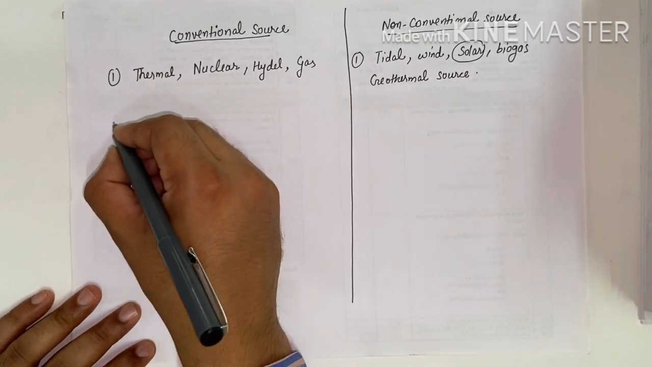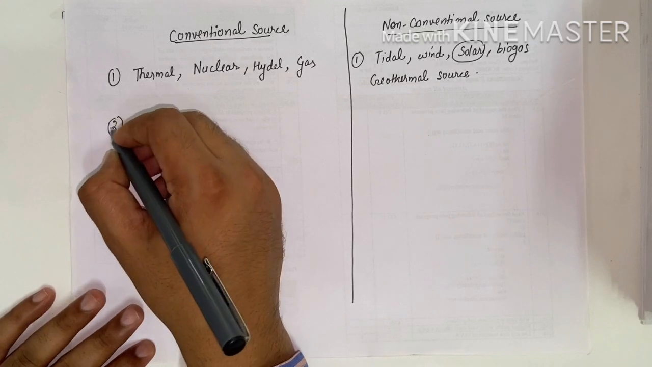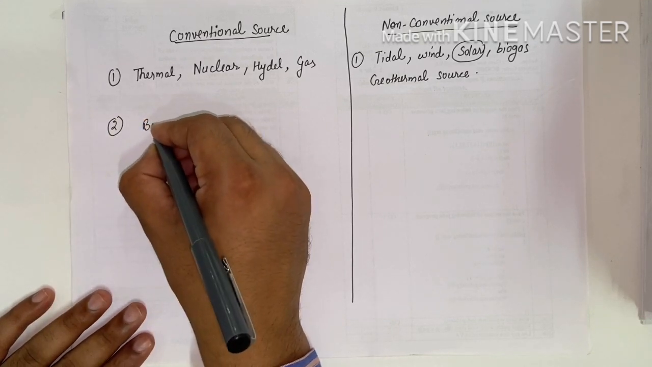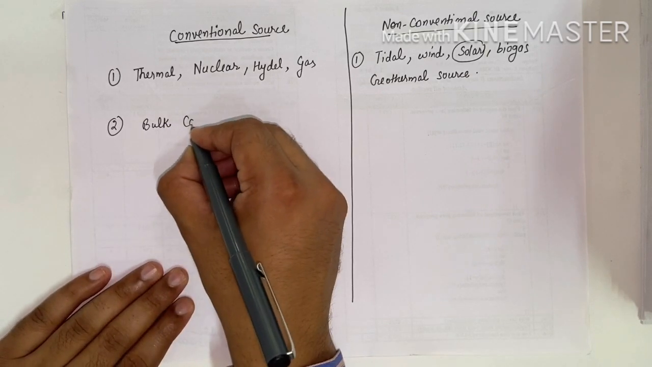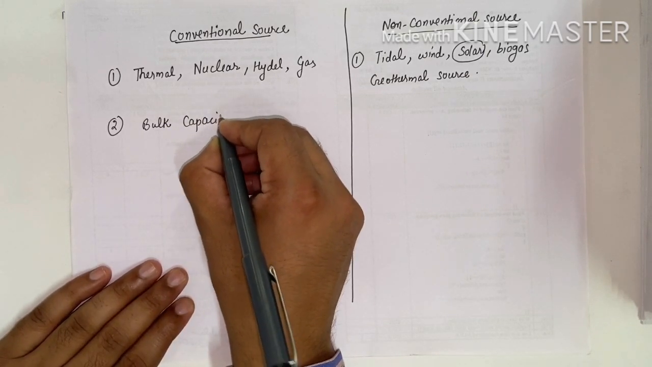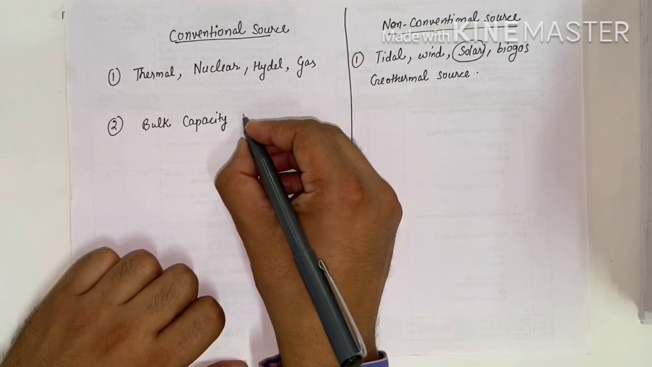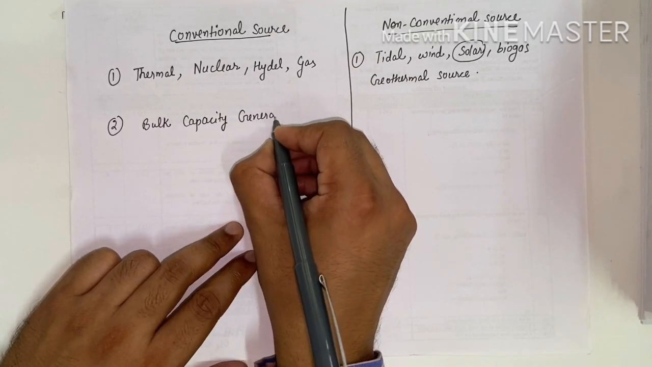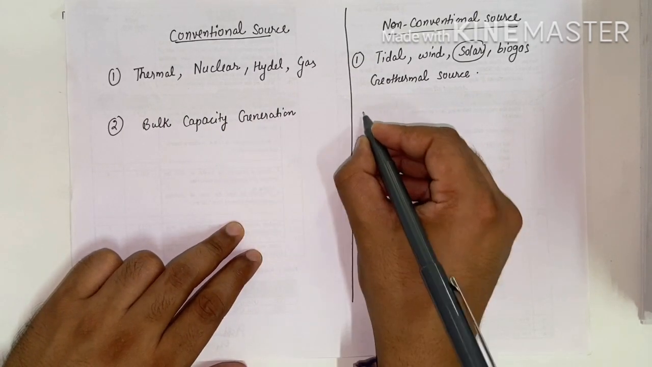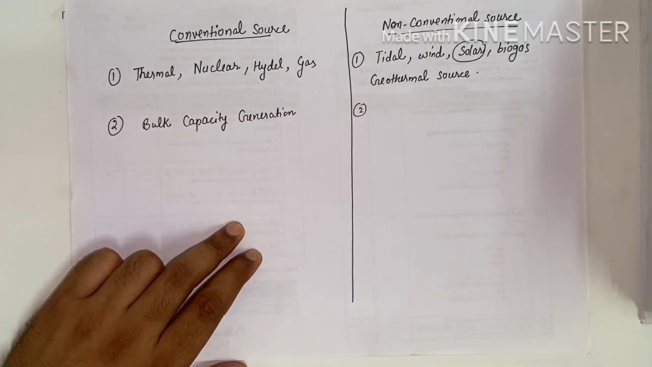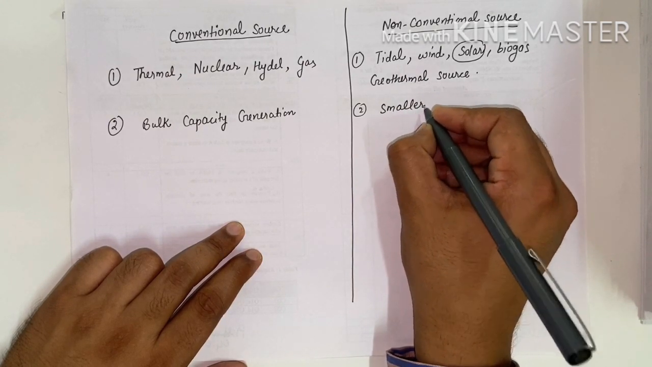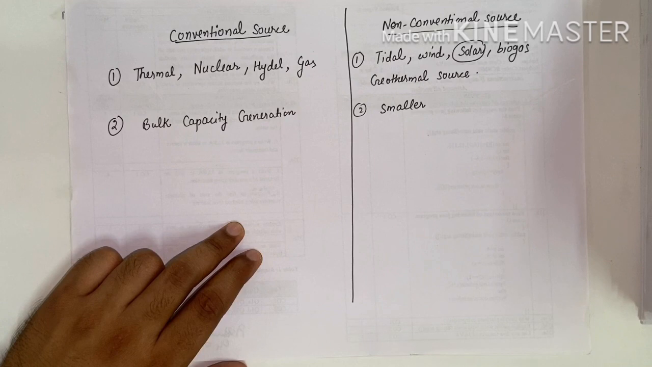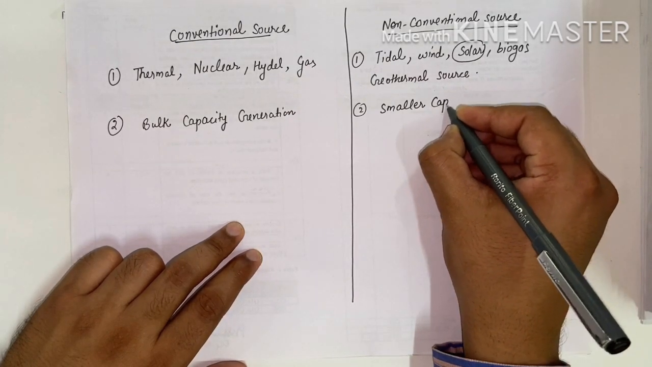After that, in the conventional source we have bulk capacity generation. In the non-conventional source we have smaller capacity generation.